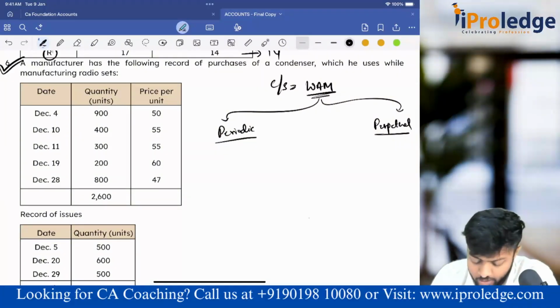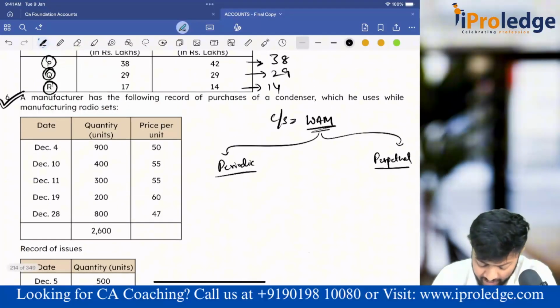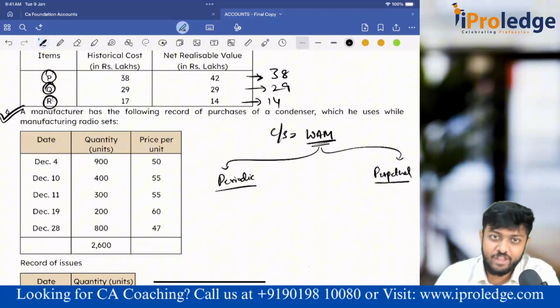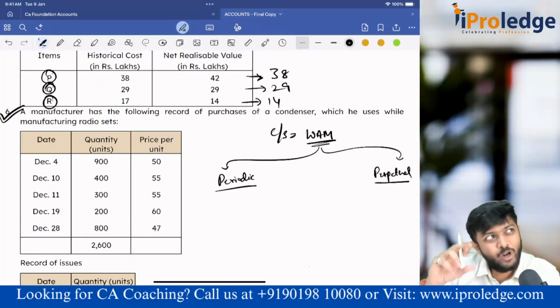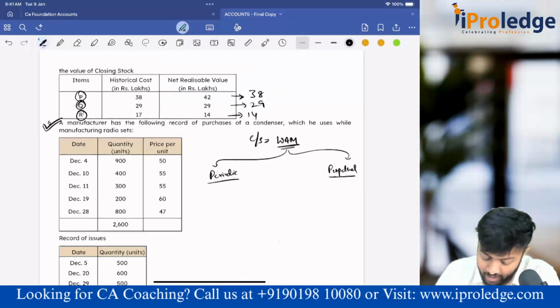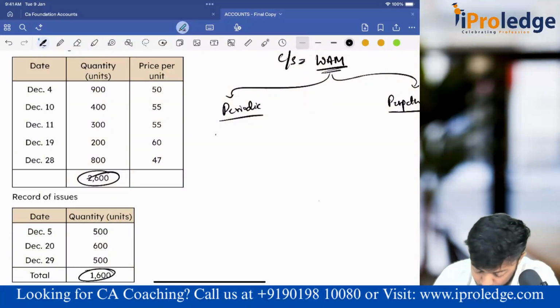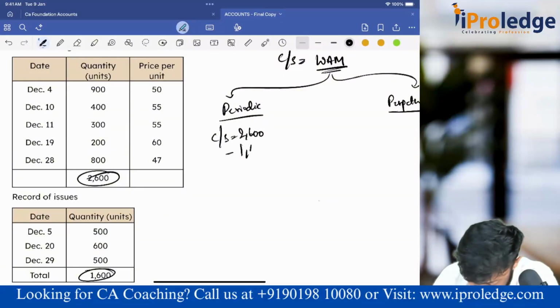Okay. So what was the logic under periodic and perpetual? What did I tell? For periodic, please don't see sales. Forget sales exists. We'll only take the periodic sales together. So how much is my closing stock now? If you see, 2,600 total purchases, 1,600 total issues. So closing stock is 2,600 minus 1,600, so it is 1,000 units.